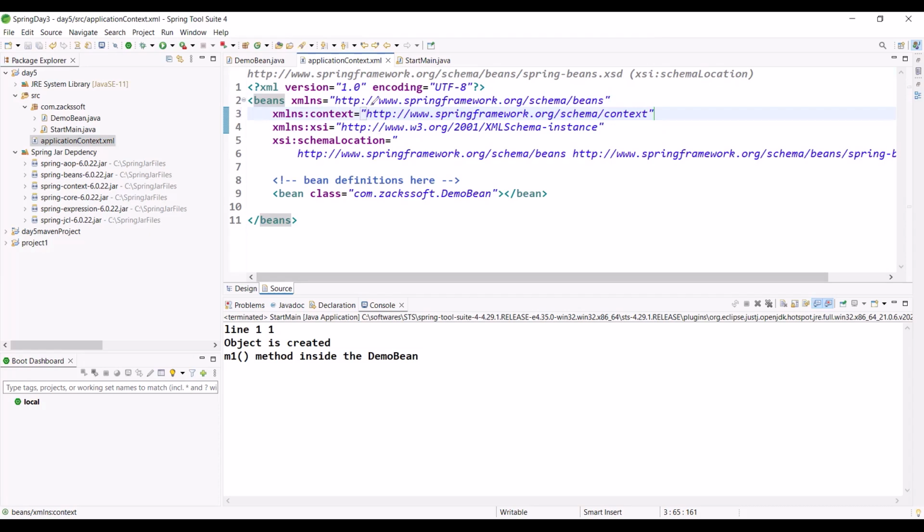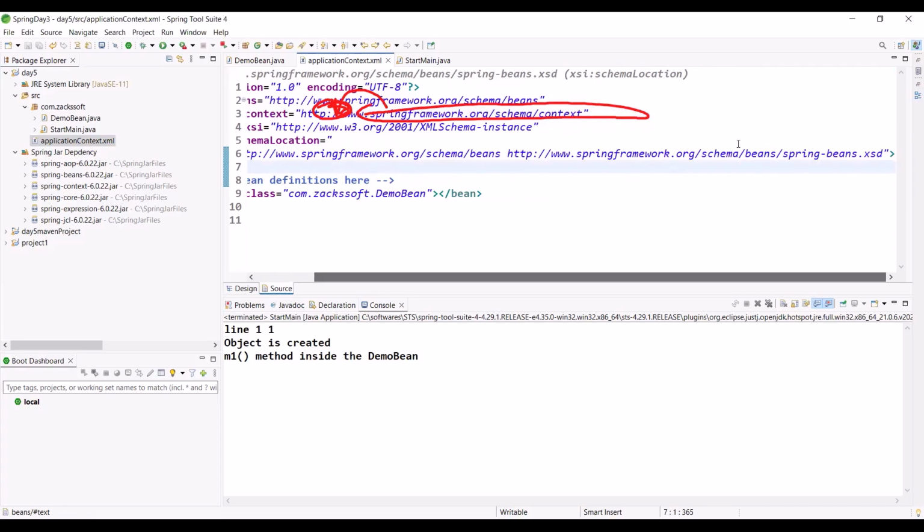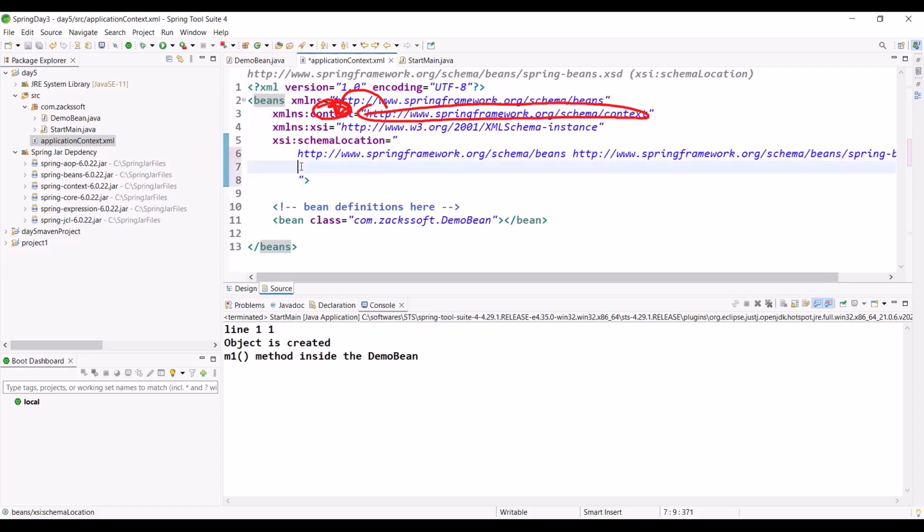Two points to this namespace. We are using one prefix, the name context. Any name you can use. Don't worry. And here we need to provide this namespace, just observe, like context.